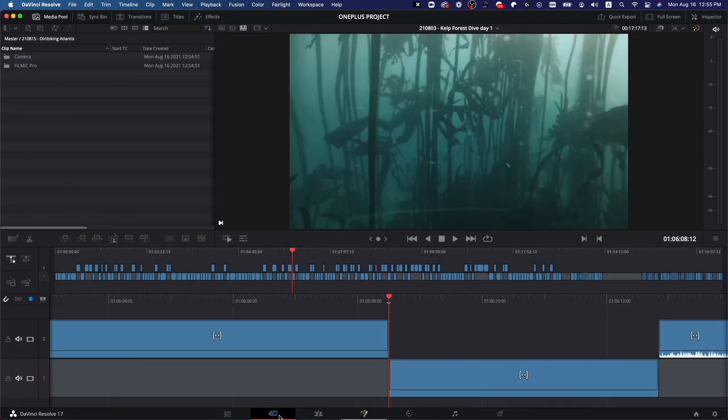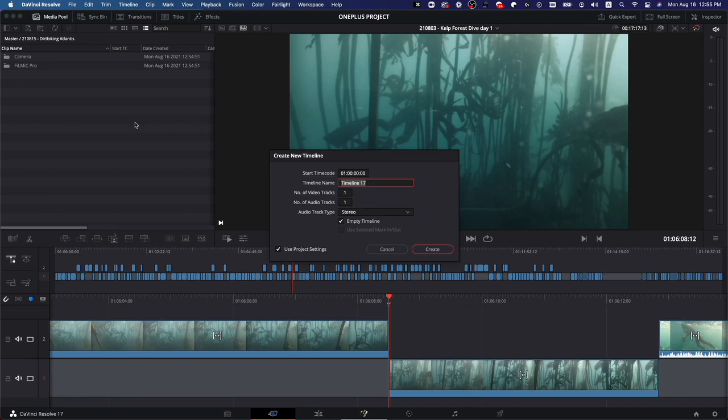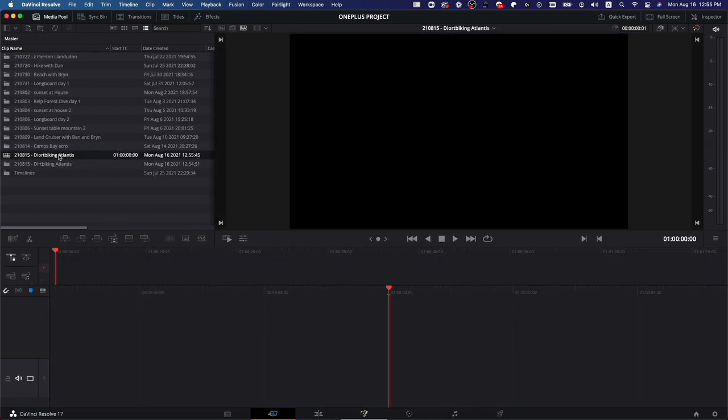Now I'm going to go to the cut tab, and I'm just going to hit Command N. It doesn't matter where you are in the media pool when you're making a new timeline, because new timelines by default always go into the main root folder in the media pool. So it doesn't matter what folder you're in when you're making a new one. We're going to call this the same thing as the folder, 210815, so I'm just copying the name of the folder. And because we have our project settings set already, we can just click create. And now we have our timeline.